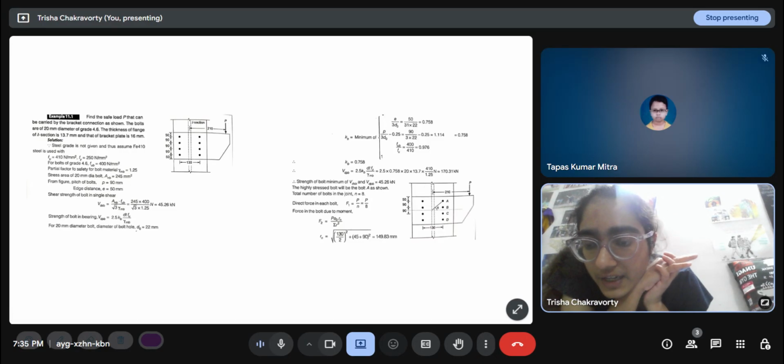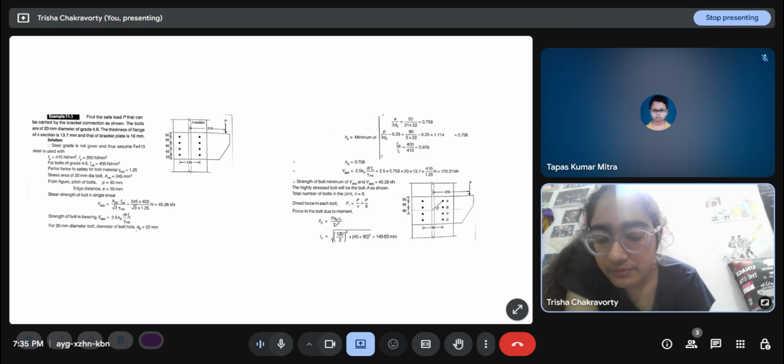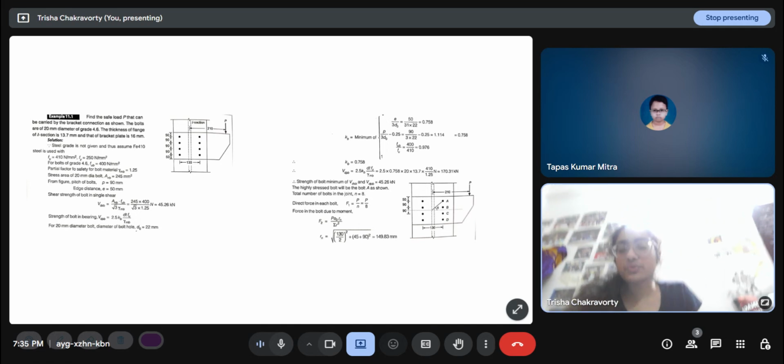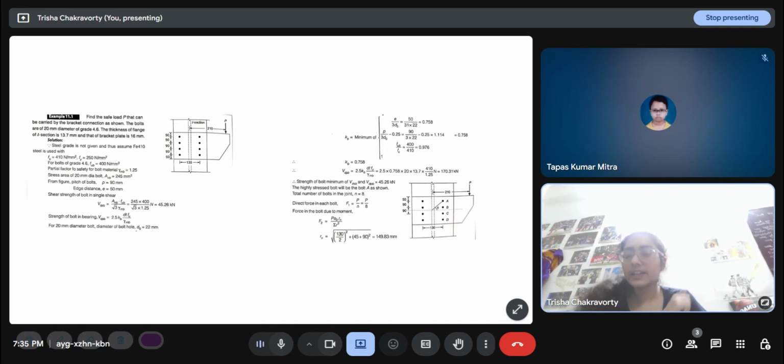The bolts are 20 diameter of grade 4.6. The thickness of the flange of the I section is 13.7 and that of the bracket plate is 16. Steel grade is not given, so let us assume Fe 410 steel is used, with ultimate strength Fu 410 and yield strength 250. For bolts of grade 4.6, we know that FUB is 400 and FYB will be 0.6 into 400, that is 240. Partial safety factor for bolt material is 1.25. Stress area of a 20 diameter bolt is this. We have seen all of this in the last class.